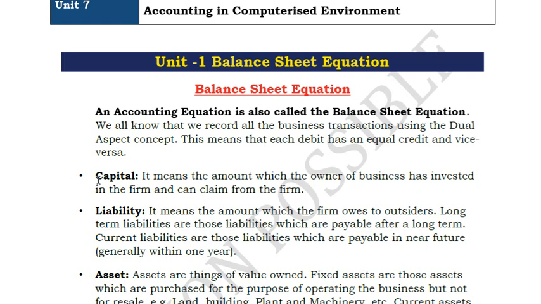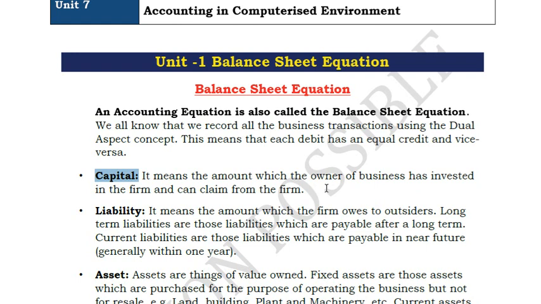And then the term capital. Capital is something which the owner of the business contributes while starting a business. So if I am starting a business with a capital of 5,000, then this is called the capital of the company. While dealing with the balance sheet, I will explain in detail the journal entries, but for now you just remember the theoretical aspect of the definition.